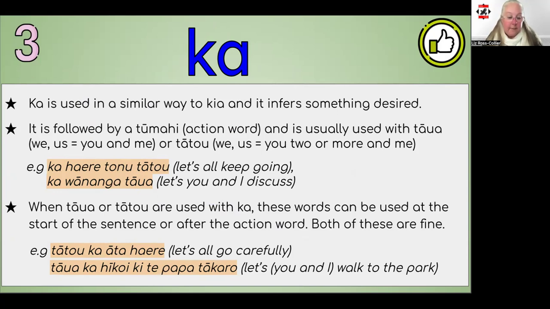But in the second set of examples, it's flipped around. Tātou ka or taua ka. For example, tātou ka ata haere, let's all go carefully. And taua ka hikoi ki te papatākaro, let's you and I walk to the park.